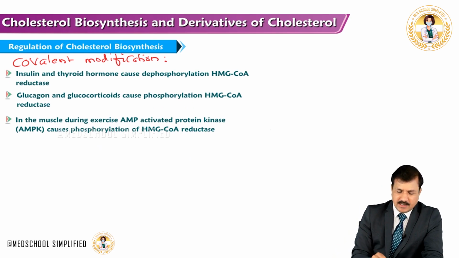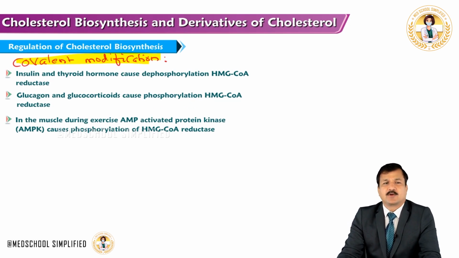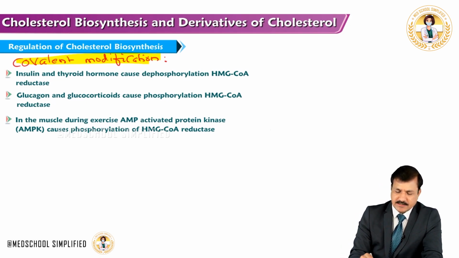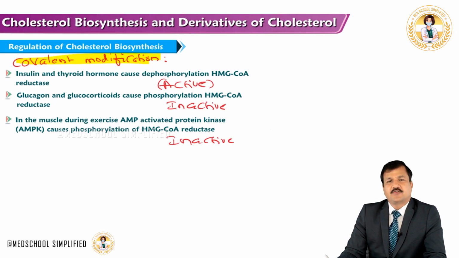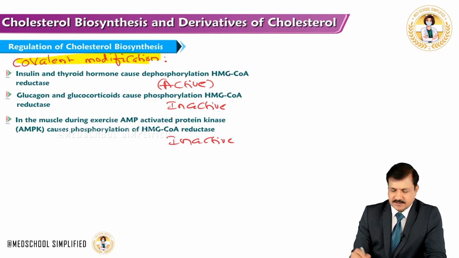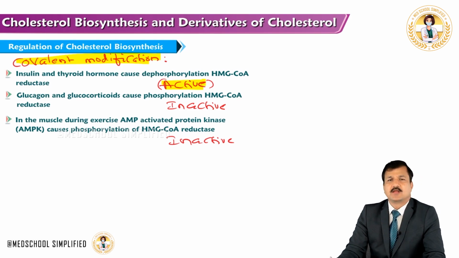Now let's move on to see another type of regulation of cholesterol biosynthesis, and that is covalent modification. What happens here? The first thing we should know is that the enzyme HMG-CoA reductase is active in the dephosphorylated state. Whenever the enzyme is dephosphorylated, by insulin and thyroid hormones, the dephosphorylated form of HMG-CoA reductase is the active form of the enzyme. And also note that